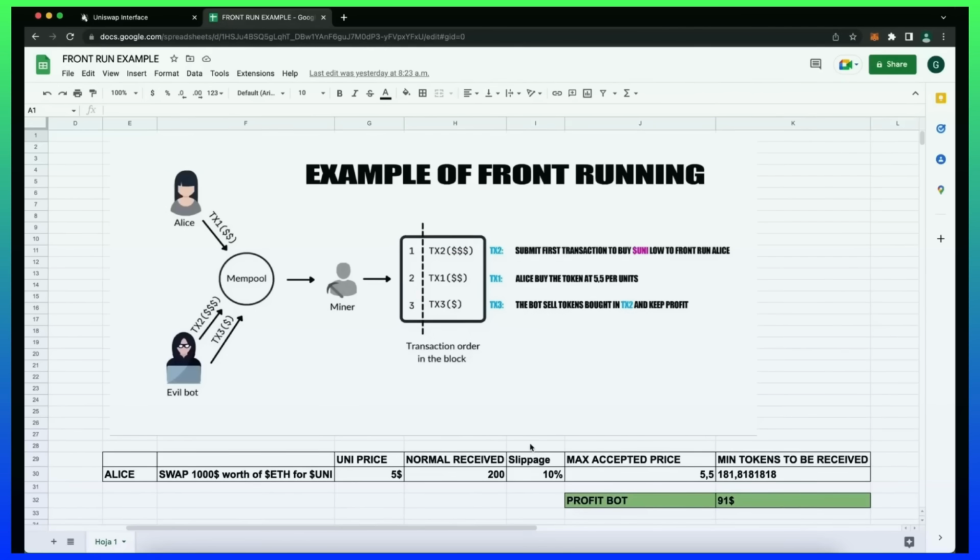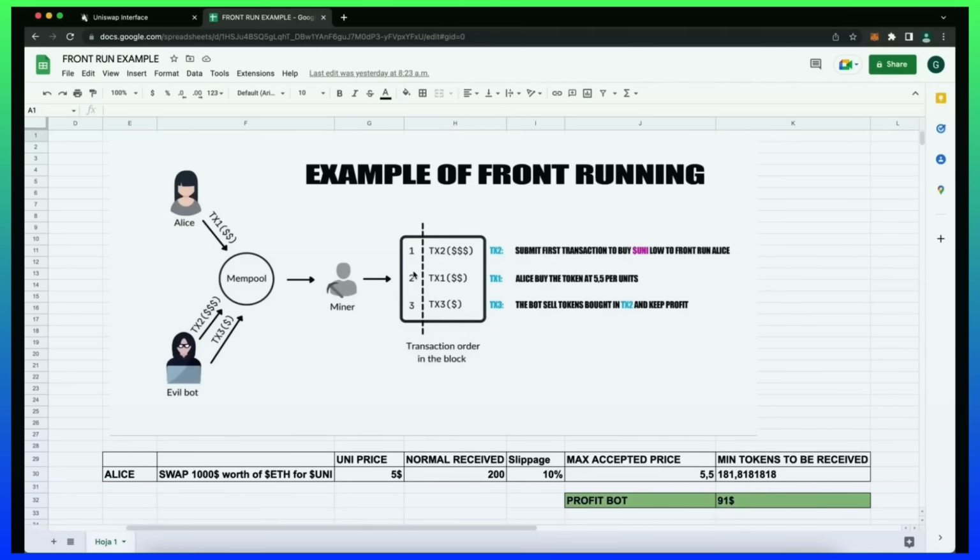Now in this example, if Alice set slippage to 10%, which means that she agrees to pay up to $5.5 per Uni token, that's about 181 tokens for $1,000. So when Alice submits the transaction using MetaMask, the scenario will be like this. Our bot will spot Alice's transaction and buy Uni token at the price of $5 and increase the price, so Alice will buy higher. Alice will buy 181 units of Uni token at a price of $5.5. So our bot will sell all the tokens bought on the first transaction and then keep the profit, which is in the example, about $91 minus gas fees. All of that in the same block.